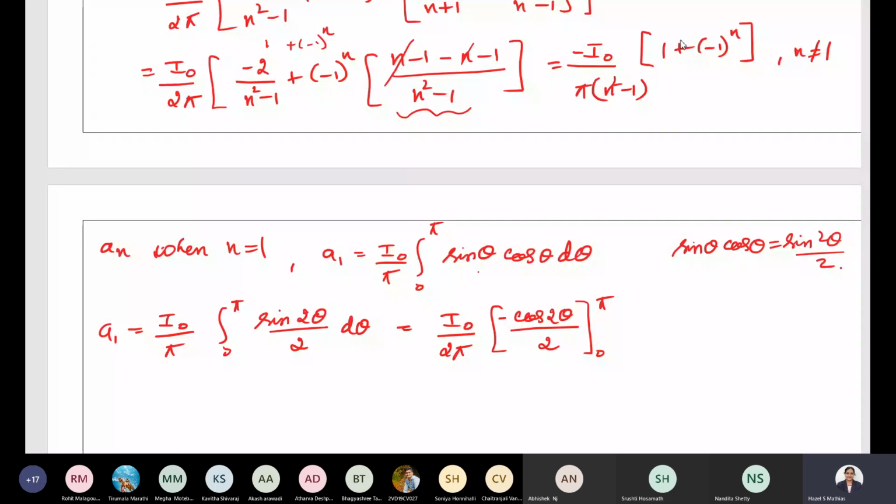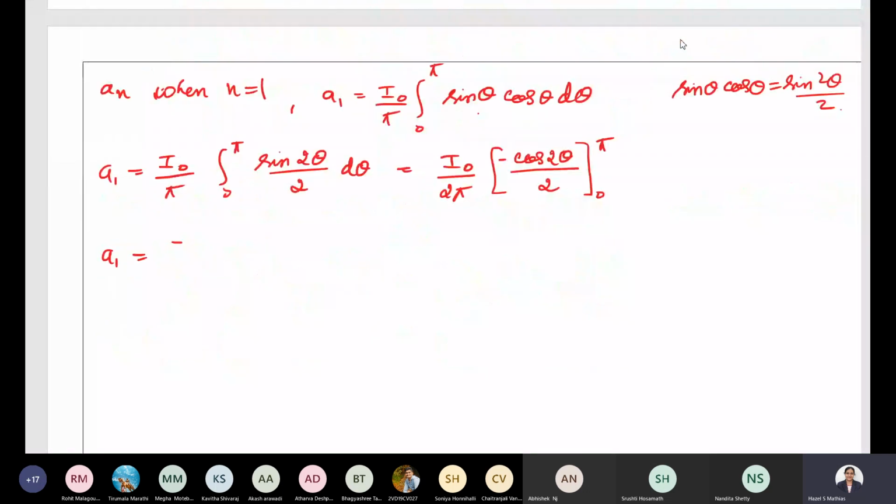On substituting the limits, a1 will be minus I naught divided by 4 pi. I take that minus sign outside and 2 outside. So it will become minus I naught by 4 pi, and the limits will be cos 2 pi minus cos 0. Cos 2 pi is 1, cos 0 is 1, 1 minus 1 will be 0. So a1 we will get as equal to 0. Is it clear, everyone? Anybody has any doubt?